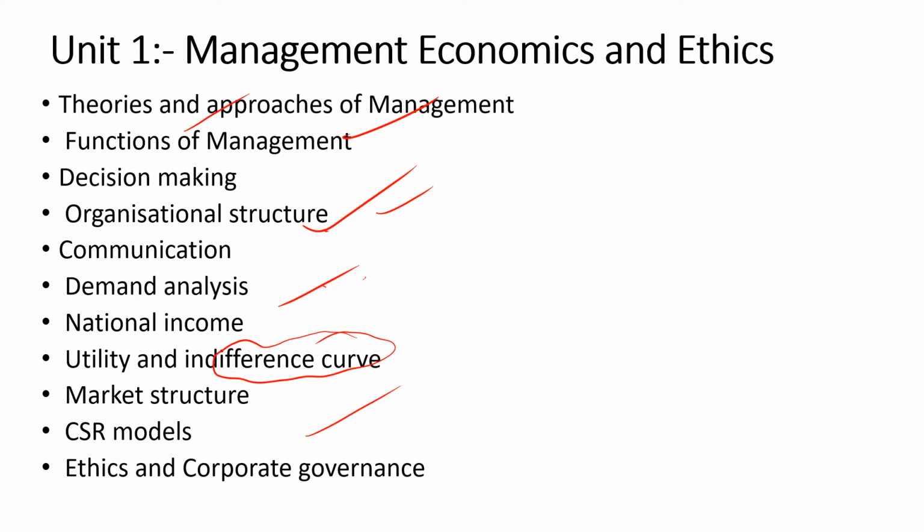Then market structure, whatever types of markets there are: monopoly, oligopoly, monopolistic, and perfect competition. These types of market structure you have to study, and try to remember the oligopoly models. Don't go in deep, but the oligopoly models should be in your mind, the crux of every model. Then I have mentioned CSR models, because CSR is generally a small topic, but there are n number of models, and this topic can be targeted to form a sequence based question, so you should be aware of all the CSR models. Then at the last comes ethics and corporate governance.